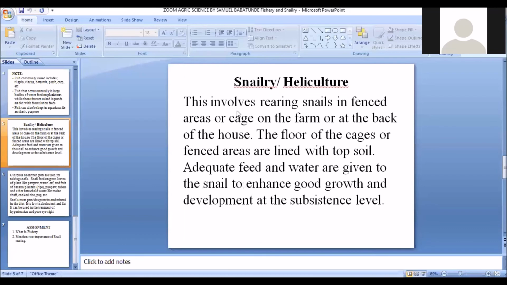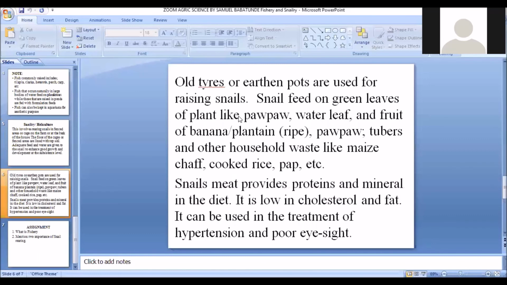Now we move to snailry or heliculture, where I said snailry involves the rearing of snails, and this snailry can actually be practiced in fenced areas or cages, either in a farm or in a house. That's why I say snailry is one of the simplest forms of agriculture, because you can practice it even at the back of your house, at your backyard. You can practice snailry with the use of old tires, earthen pots, that is clay pots. You can practice heliculture. So it is a very, very simple form of agriculture.